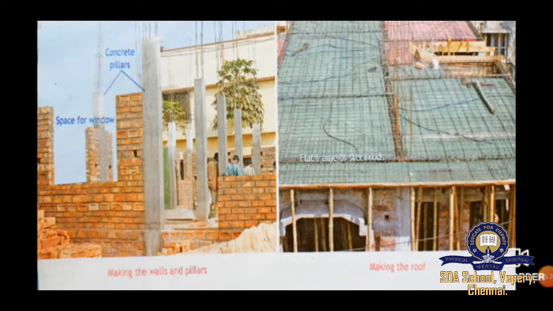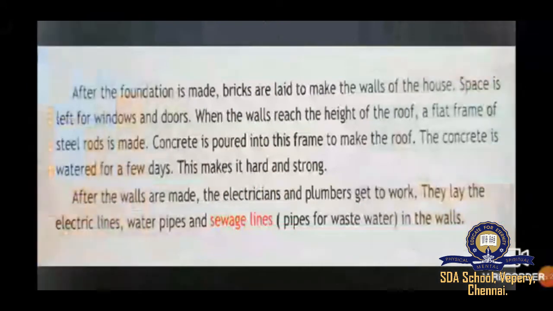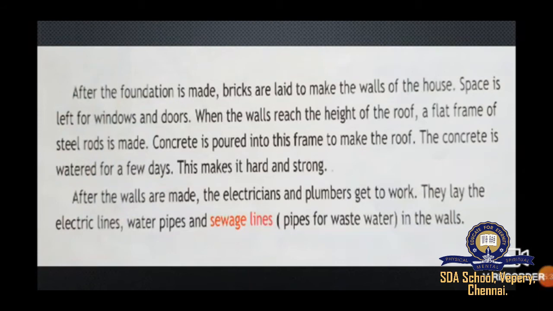See, you can see the sentences here. After the foundation is made, bricks are laid to make the walls of the houses, and space is left for windows and doors.